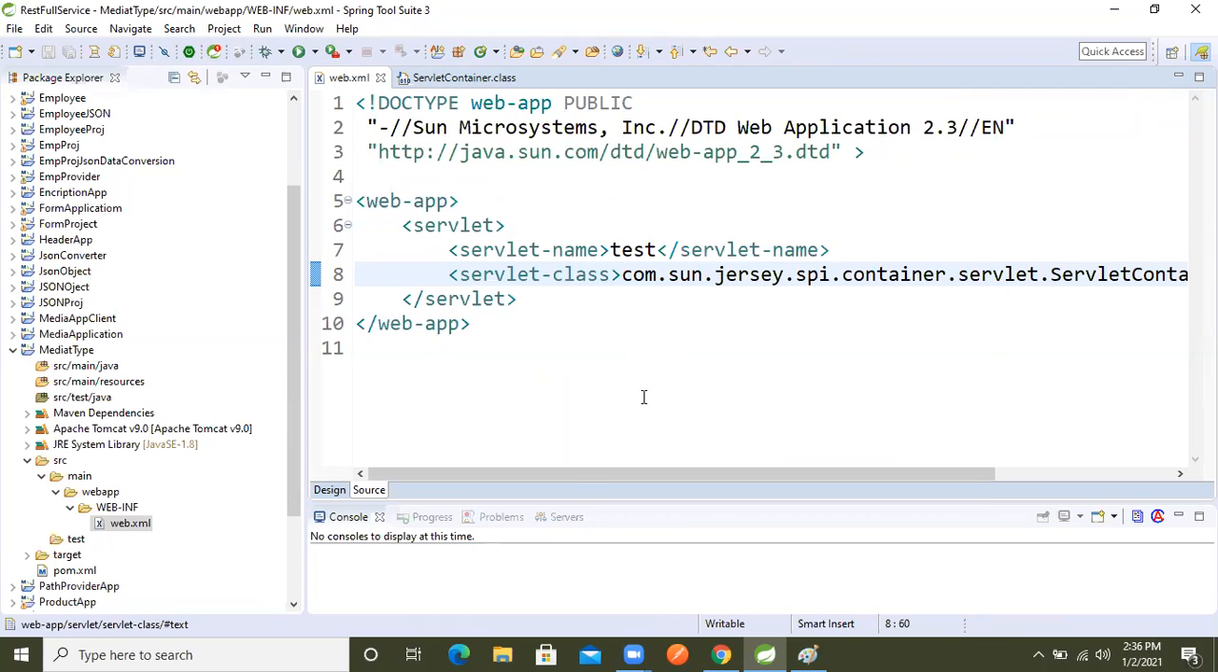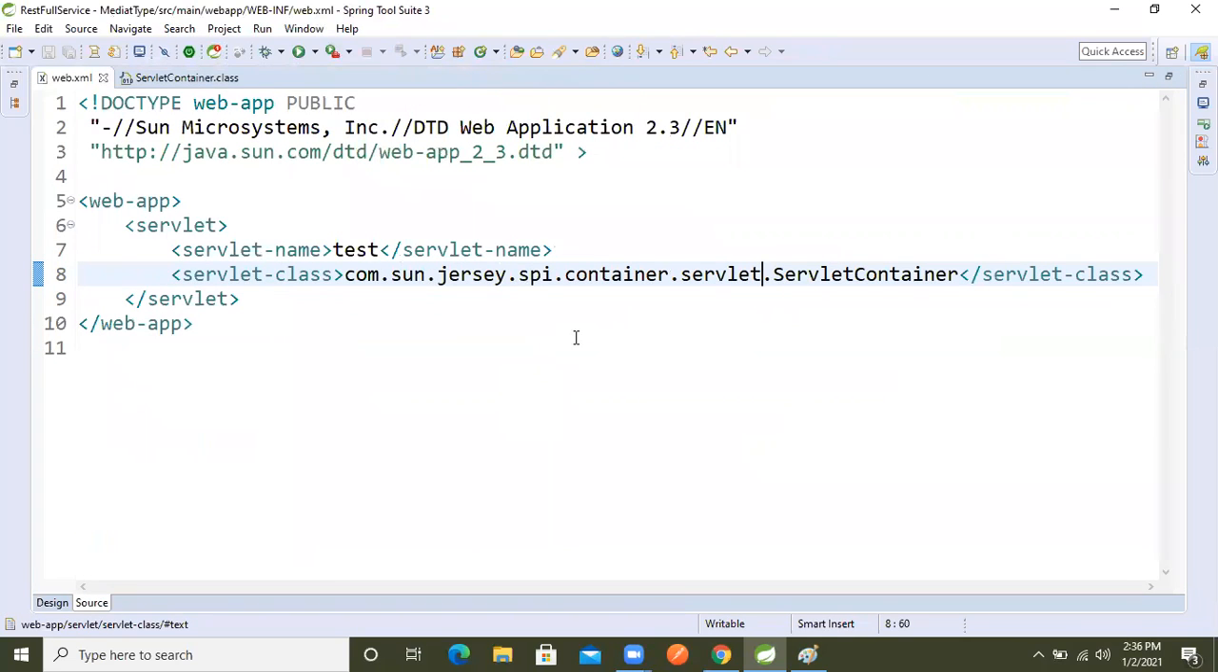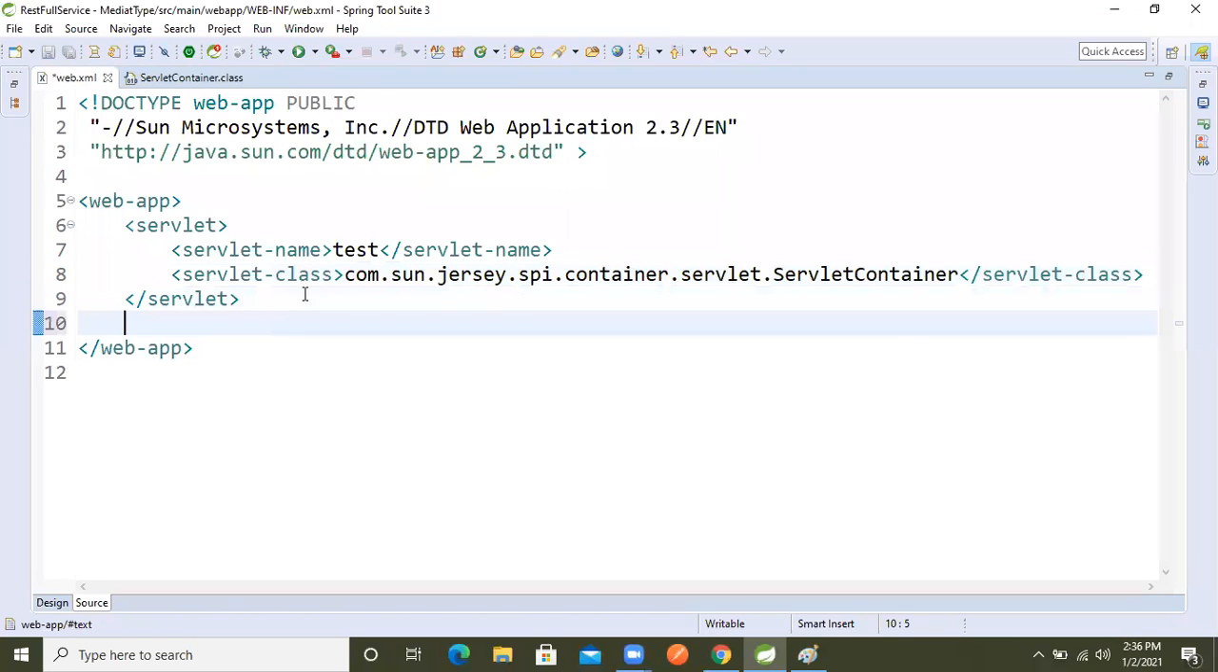Now, if you want to see whether this class name is correct or not, just press the Control button and hover the mouse over this fully qualified name. If you get an underscore with a green line, you have to understand that my package name is correct. So again, let's test.